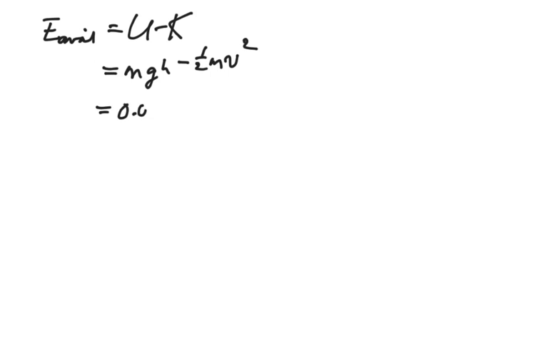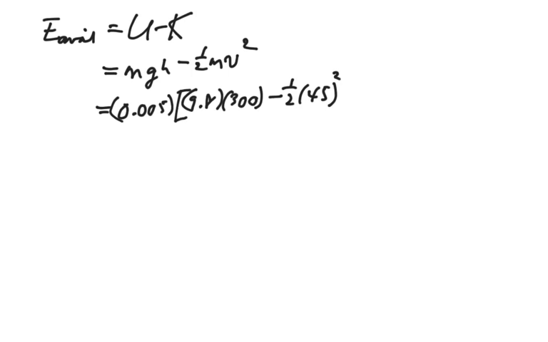So this would be 0.005 times 9.8 times 300 minus 1/2 times 45 squared, and that will give us the 9.64 joules. So that is the energy that's available.